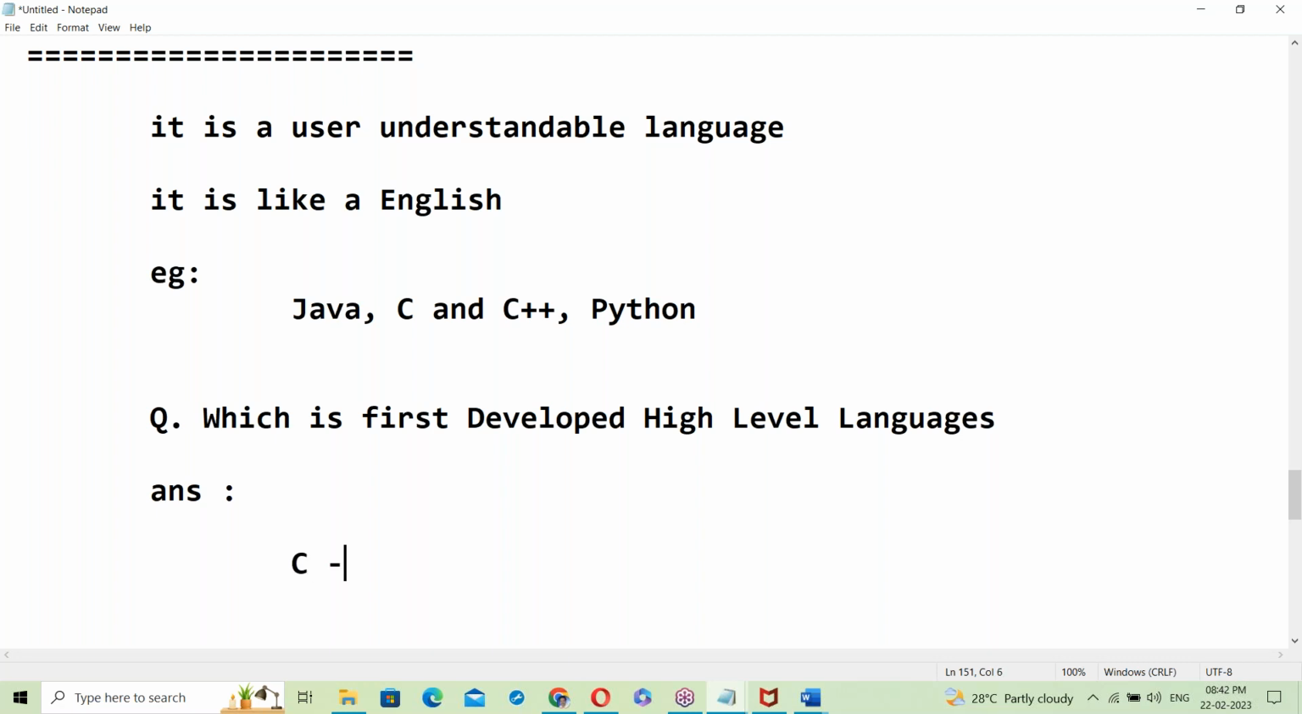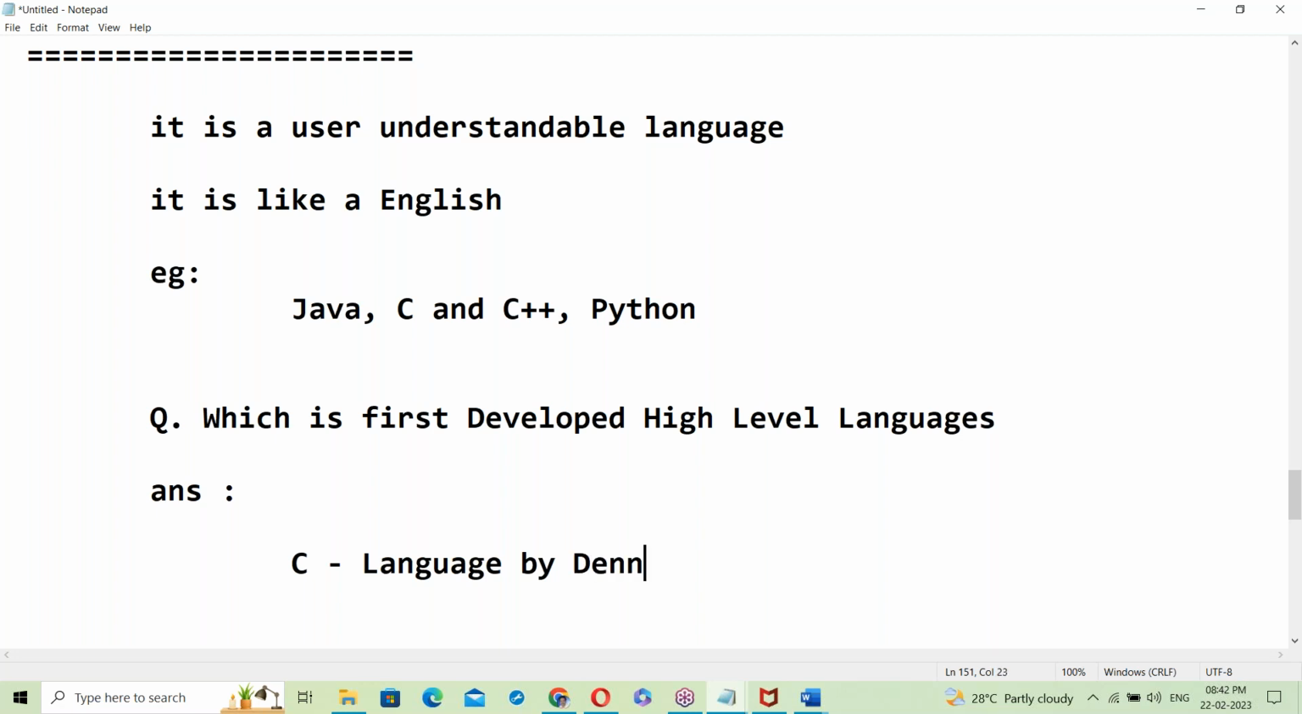C language. C language is the first developed high-level language. Yes, C language. By whom? Who developed C language? Anyone have an idea?